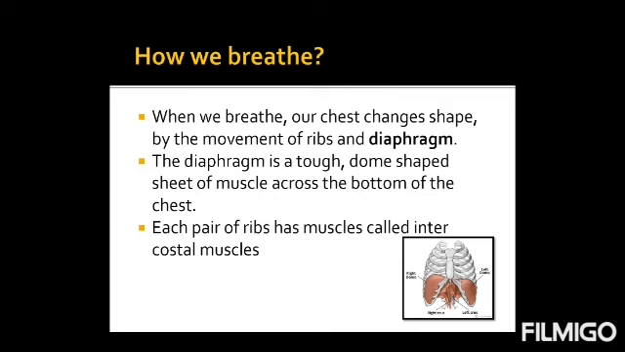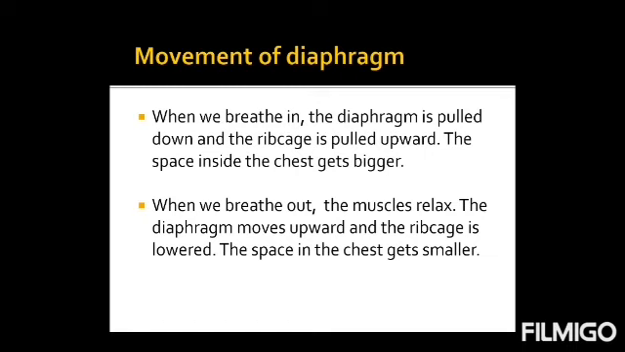Each pair of ribs has muscles that you can see in the diagram. These muscles are called intercostal muscles. These are microscopic things that we cannot see. So each pair of ribs has some muscles, and they are called intercostal muscles. Movement of diaphragm.